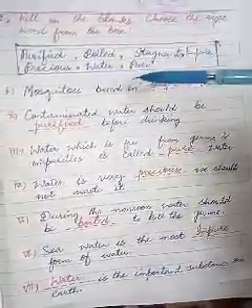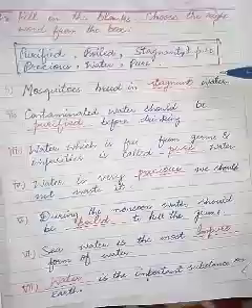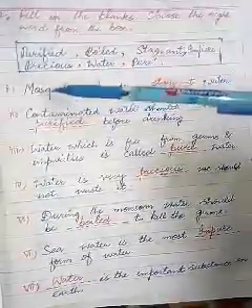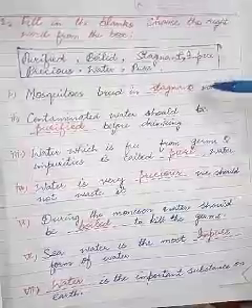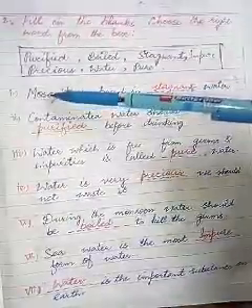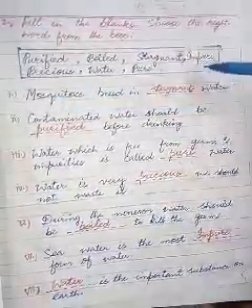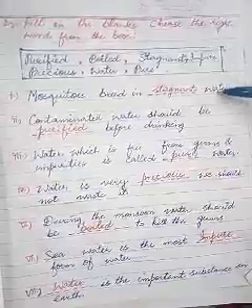Number 1: mosquitoes breed in dash water. Mosquitoes breed in stagnant water.